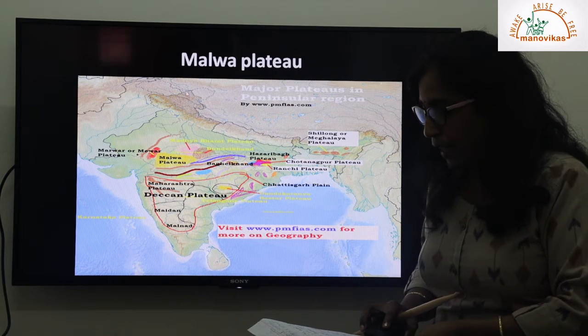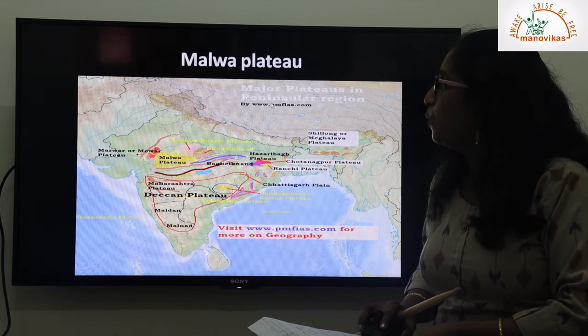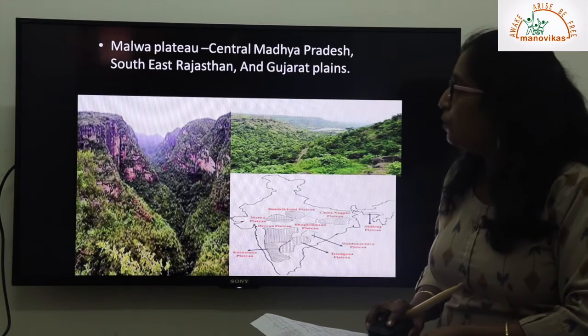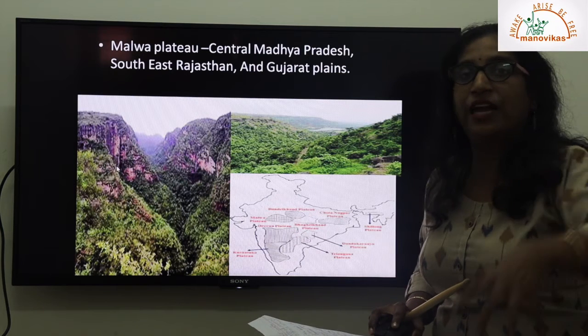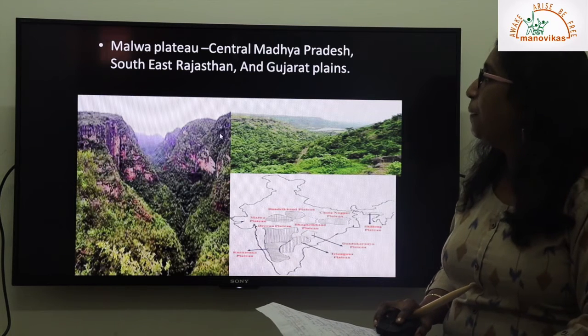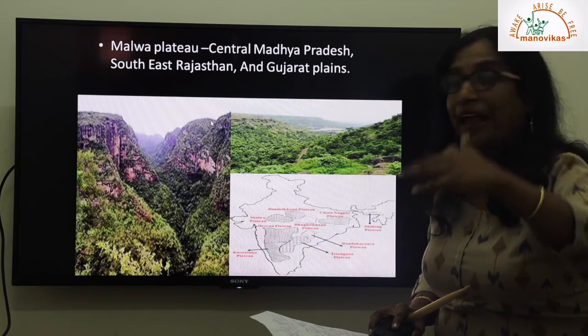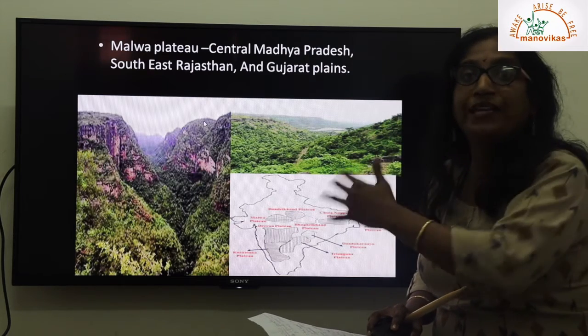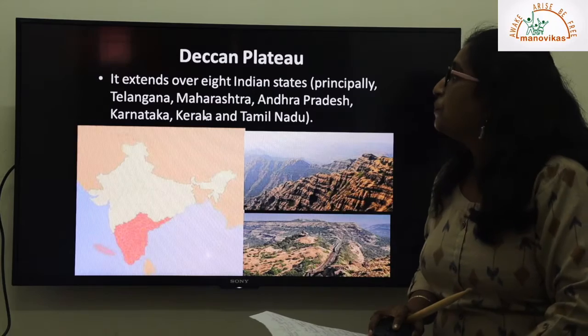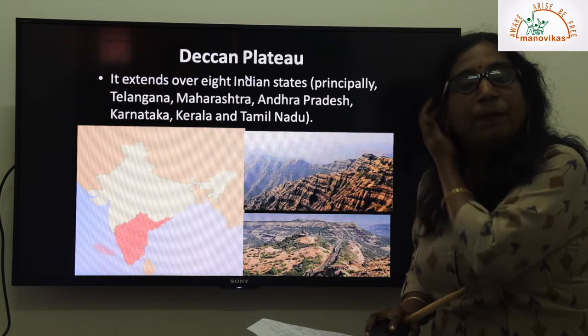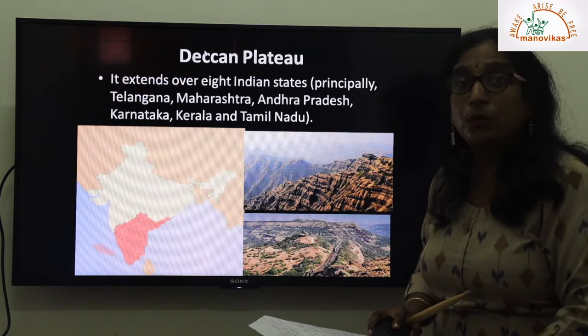This is how the Malwa Plateau looks. If you take the aerial view, this is how it is going to be. You can see the thick forest cover and the plateau tableland. Actually, you cannot see pointed peaks anywhere here, right? So the next region of Peninsular India is the Deccan Plateau.